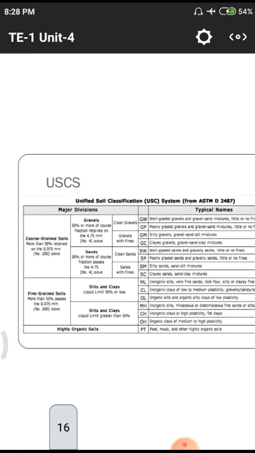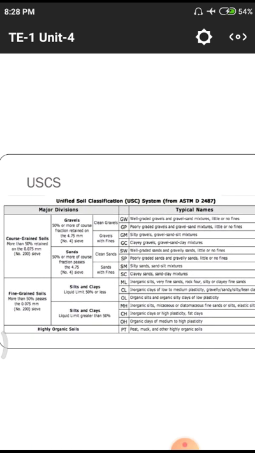Next, USCS, Unified Soil Classification System, from ASTM. The abbreviation for ASTM is American Standards for Testing of Materials. Okay, ASTM means American Standards for Testing of Materials. This American standard for testing of materials is associated with this unified soil classification.